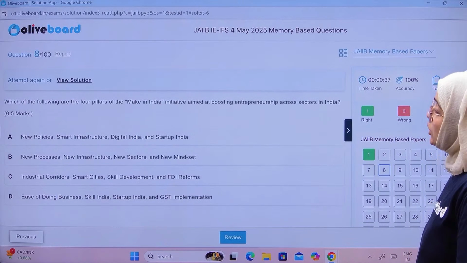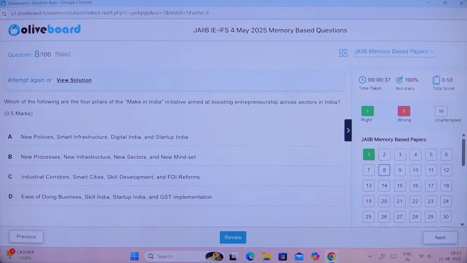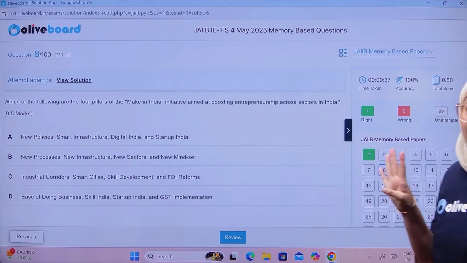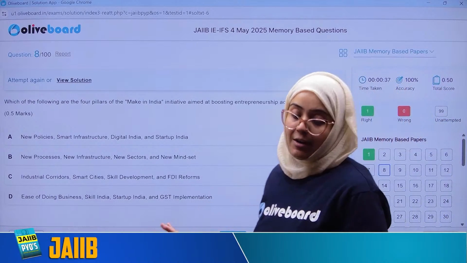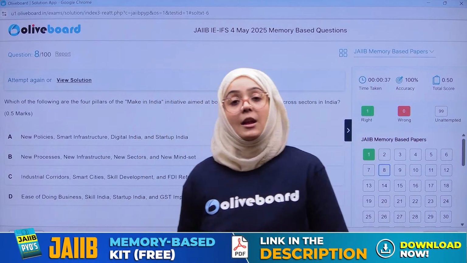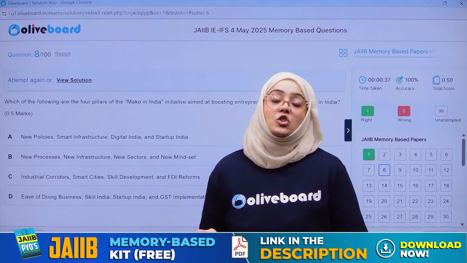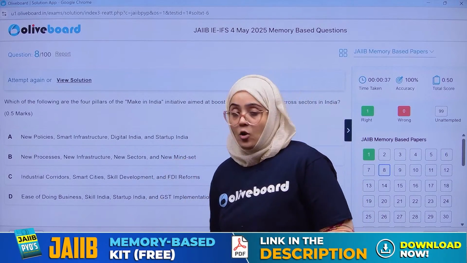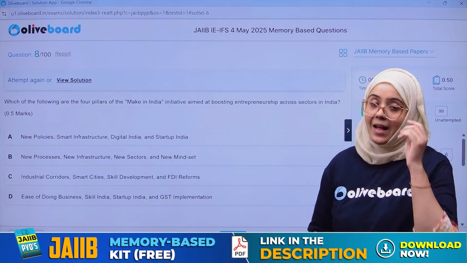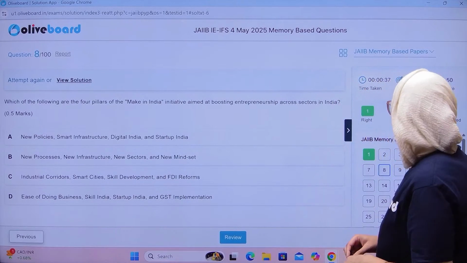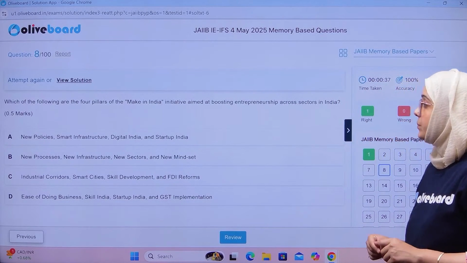Next. Which of the following are the four pillars of Make in India initiative? The four pillars of Make in India initiative, I have already told you. Make in India was the concept which has been started by Government of India to boost the production in India. So Make in India concept, everyone, please answer this question.